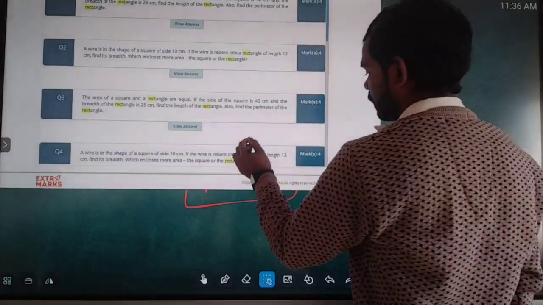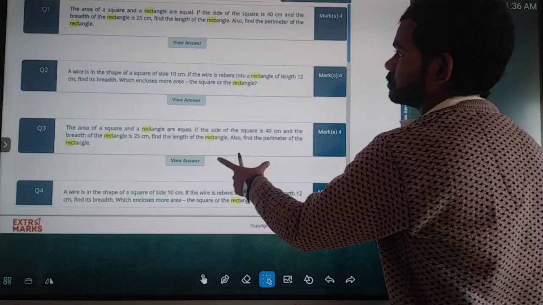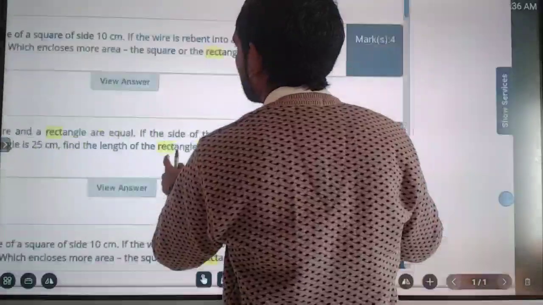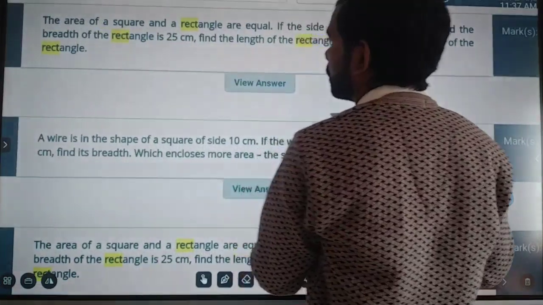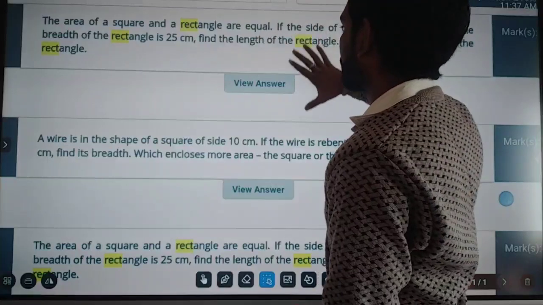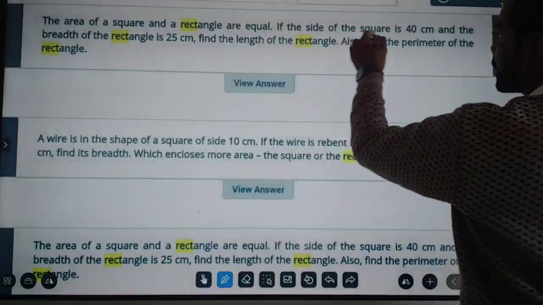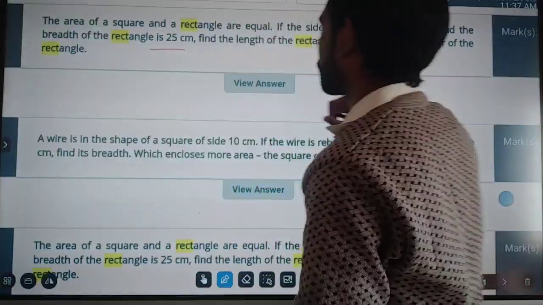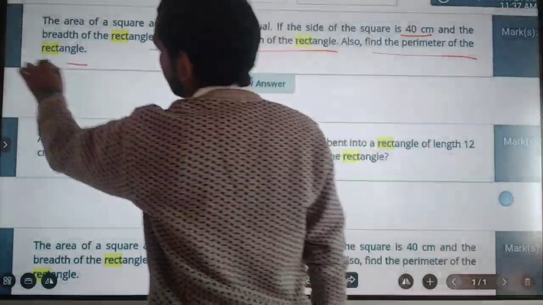Here we see the first question. I hope the question is visible. The area of a square and a rectangle are equal. The side of the square is 40 centimeter and the breadth of the rectangle is 25 centimeter. Then find the length of the rectangle and also find the perimeter of the rectangle.